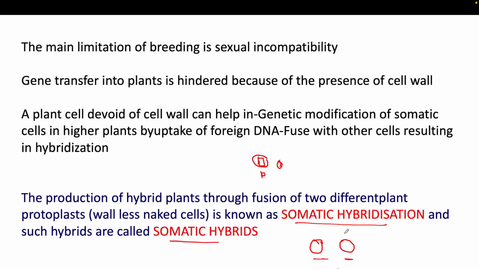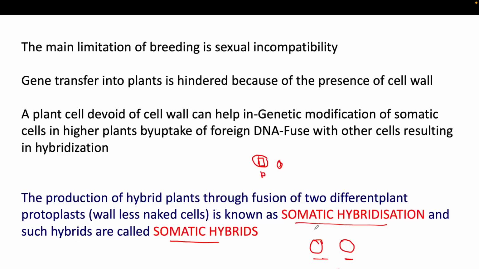This somatic hybridization is very important to produce a variety of plants in large numbers. That's why in plant tissue culture we use somatic hybridization. Somatic means not the germ cell; it is the somatic cell which makes up our body, or the plant body.